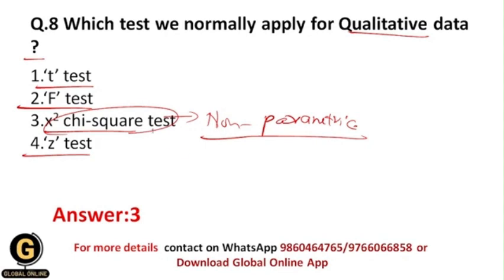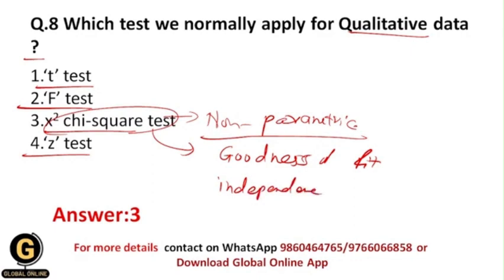And as I have told you earlier in this video, chi-square test can test the goodness of fit, and another test which can be done using chi-square test is the independence test. That's why whenever we need to test qualitative data, we normally apply the chi-square test, and your correct answer should be 3.